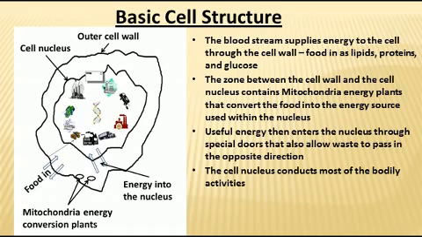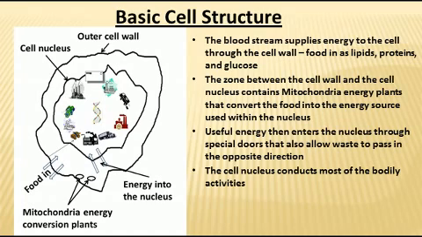Now, here's a look at the basic cell structure. We have an outline here of the outer wall of the cell, and that defines the cell. Then there is an inner area here that's called the cell nucleus, in which the bulk of the business of the cell is conducted. So there's an area in between the outer wall and the nucleus that performs a very important function, really the initial function.